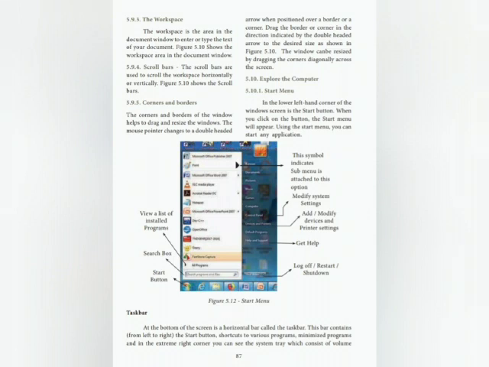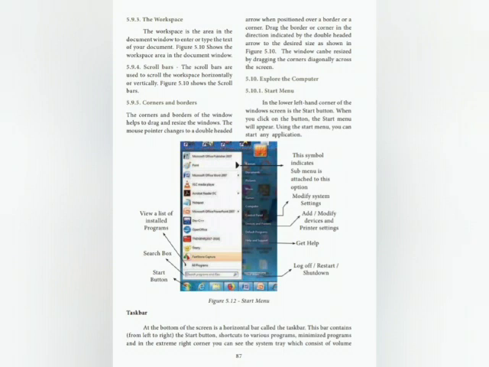Explore the computer. Start menu. In the lower left hand corner of the Windows screen is the Start button. When you click the Start button, the Start menu will appear. Using the Start menu, you can start any application.